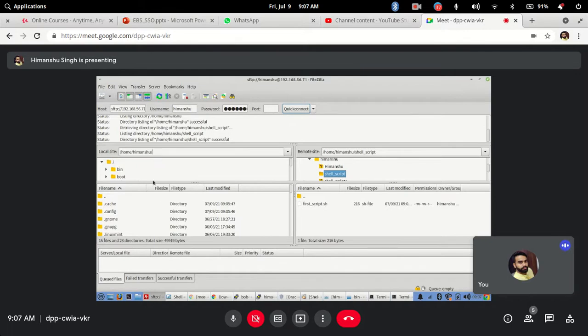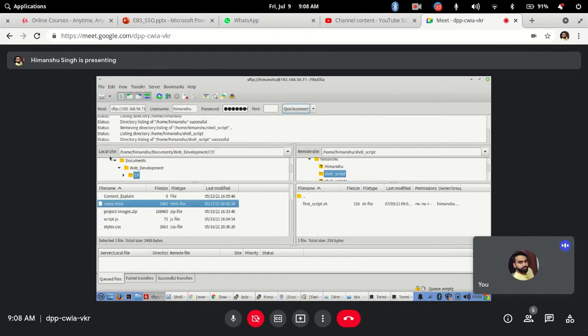From here, wherever you want to go, let's say from Himanshu, I want to copy some files, from documents, any file. Let's say I have an index.html file here and I want to copy it to this folder.